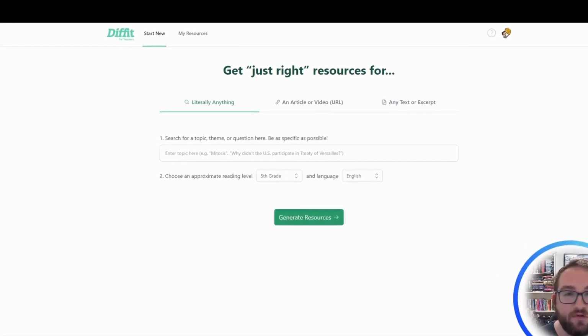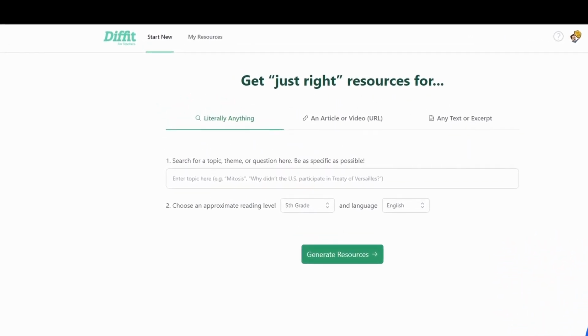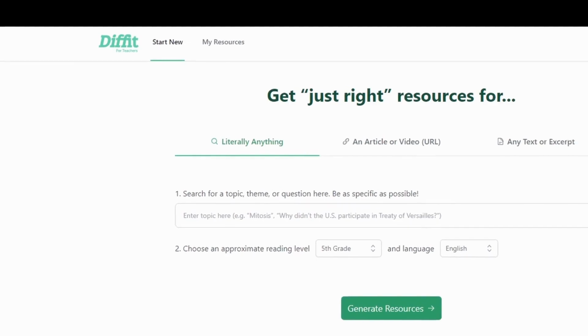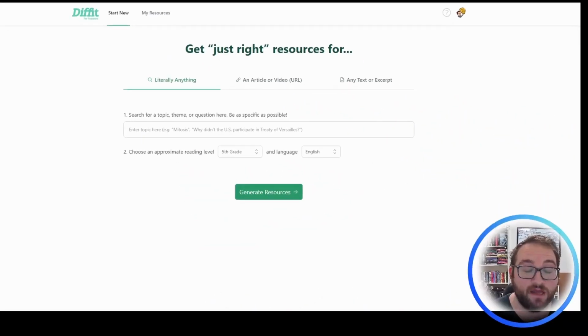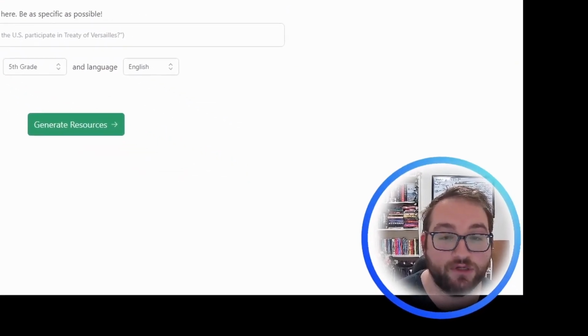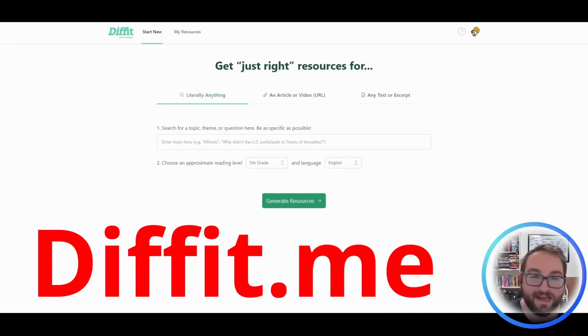Whether you're in school or a lifetime learner, I'm going to show you a website that will allow you to research any topic you want. And if you're a teacher, relay that information directly to your students. Today, we're going to look at a website called DIFFIT. And whether you're a teacher, an educator, or a lifelong learner, this is the website for you.